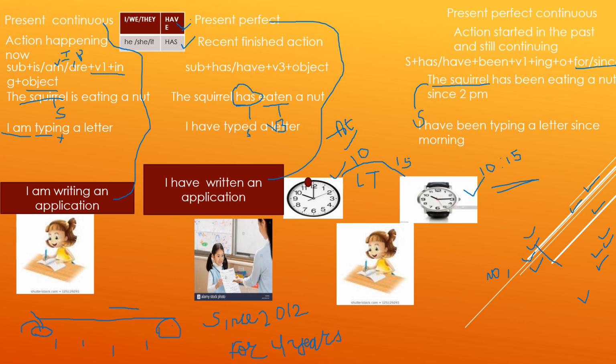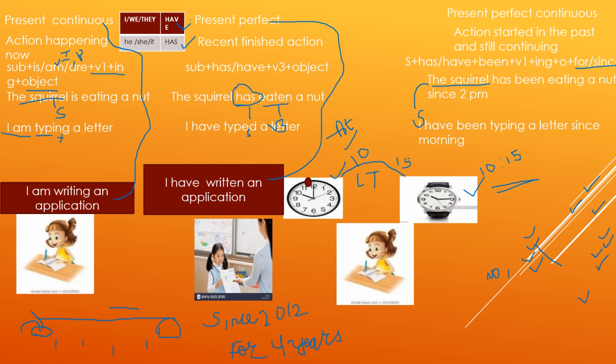She's still continuing with her work. So she could speak the sentence in two ways. First way is she could say I have been writing an application since 10 a.m. And another way is I have been writing an application for 15 minutes.